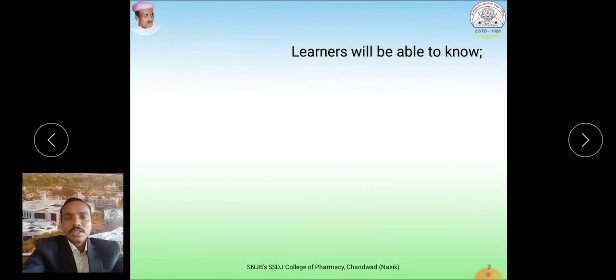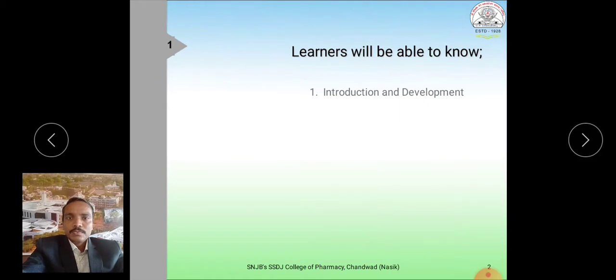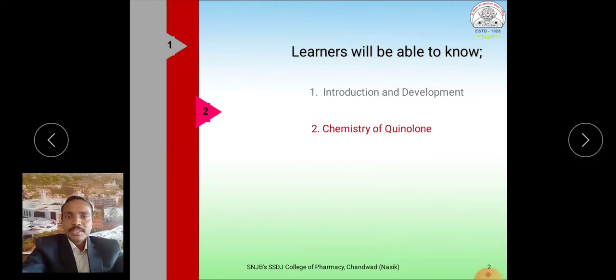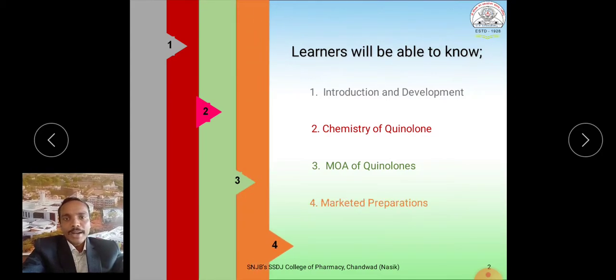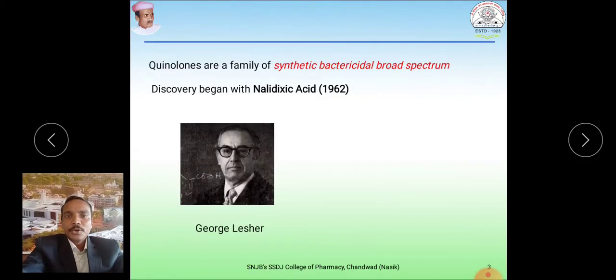By the end of this session, learners will be able to know about quinolones and their development, quinolone chemistry and their SAR, how quinolones act, that is the mode of action, and some of their marketed preparations. So let us start with the introduction of quinolones.